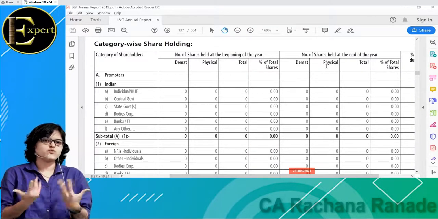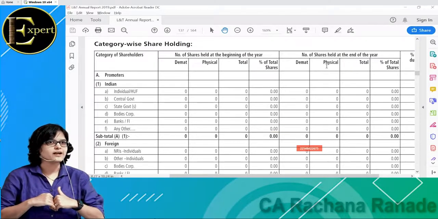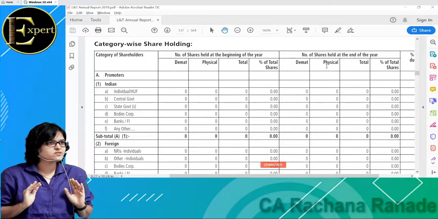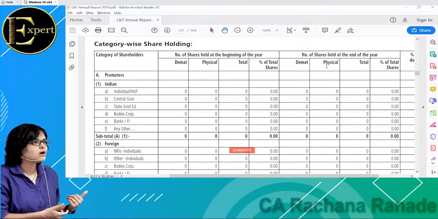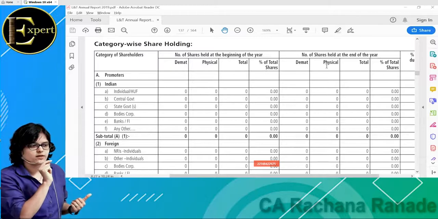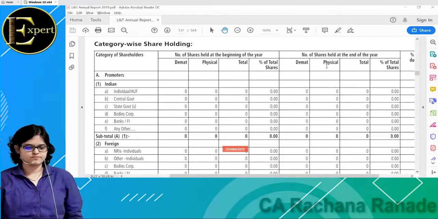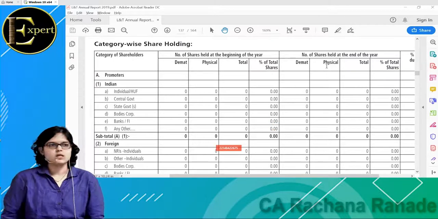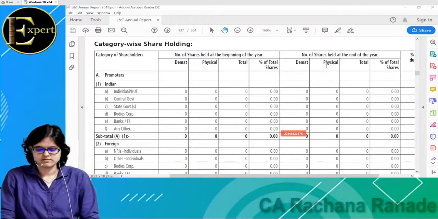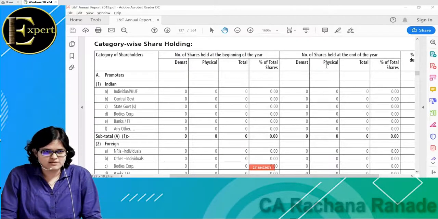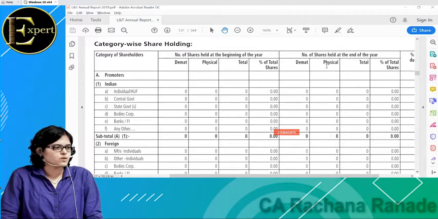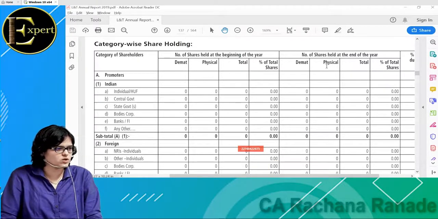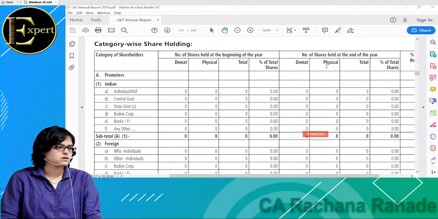So we can write this down. In a family owned business, comma, if the promoter himself is selling shares on a regular basis and ends up having very less shares of his own company, comma, what will you write ahead?